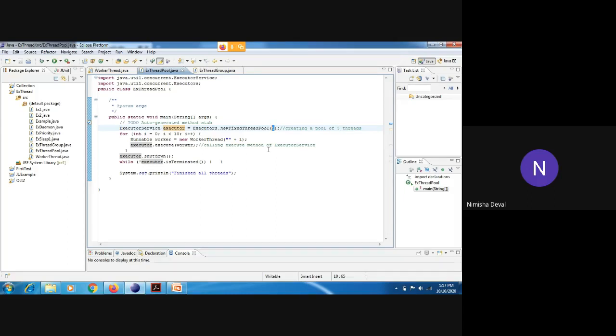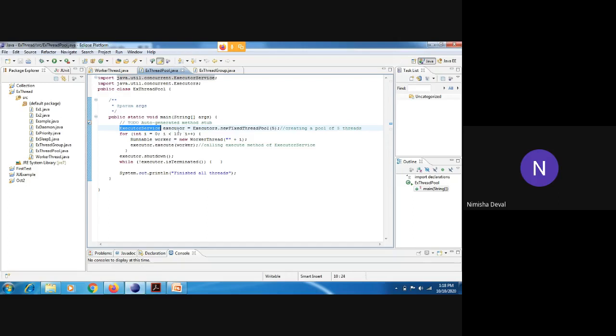Understood? In normal methods, what we do is create threads one by one with the help of a class name: its object is equal to new class name, and we start that thread with the help of the run method. But here we are using the ExecutorService class, which holds all the methods related to thread creation.